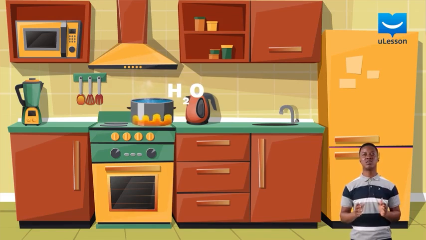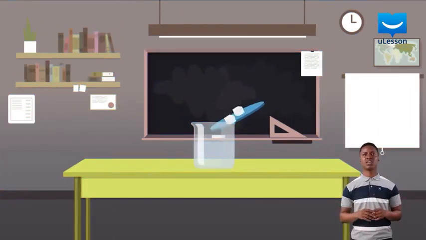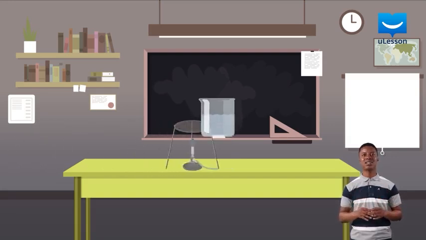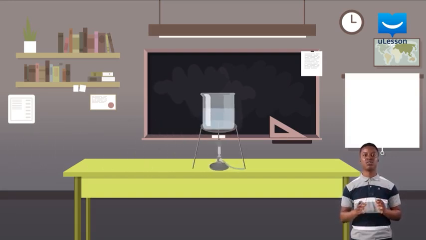Steam can be easily turned back to the liquid state through condensation, which is brought about by cooling, which is a decrease in temperature. The solution of sugar in water is another good example of a physical change, because no new substance is formed. The sugar can be easily recovered from the solution through heating. All the physical changes we discussed so far are phase changes, that is, changes in the state of matter.